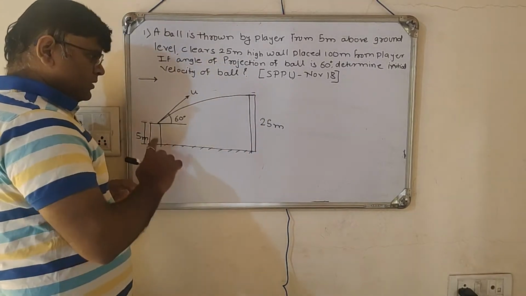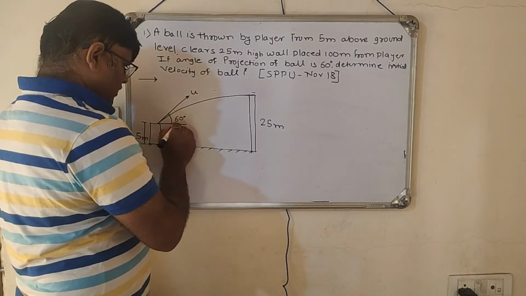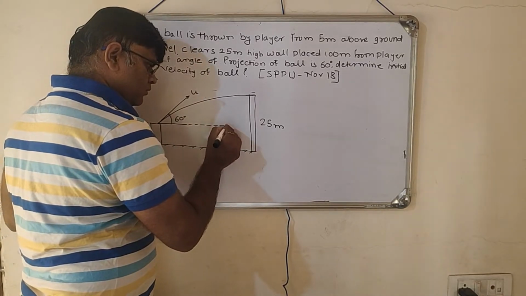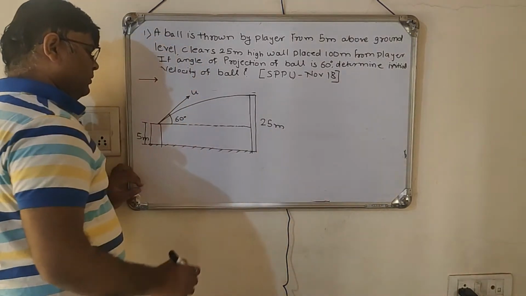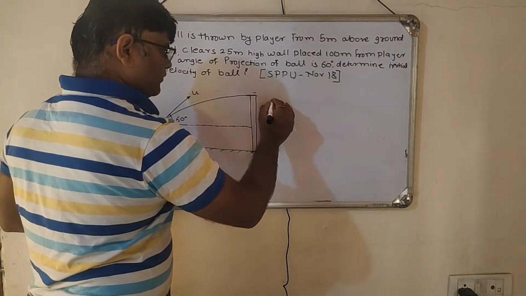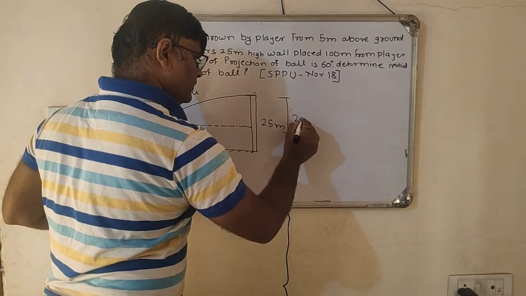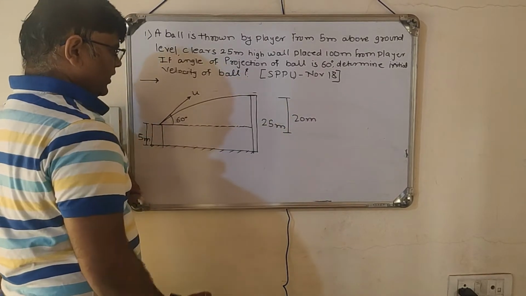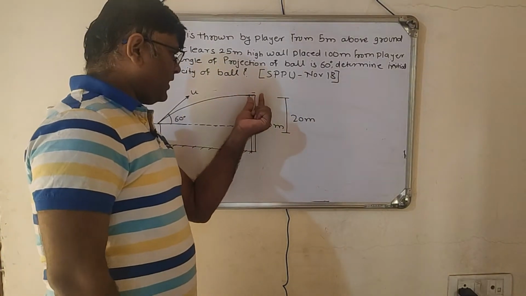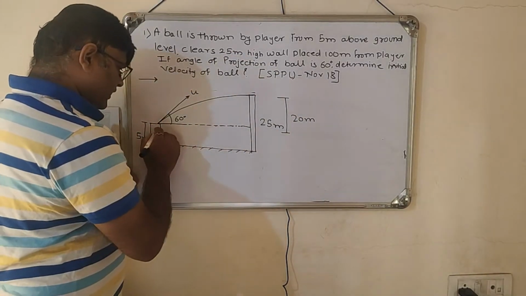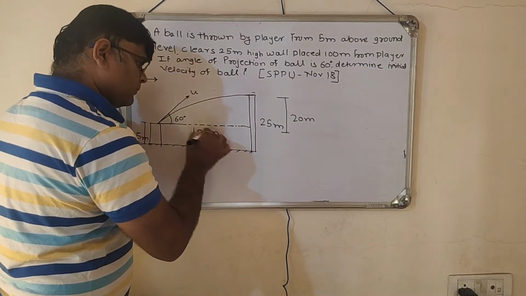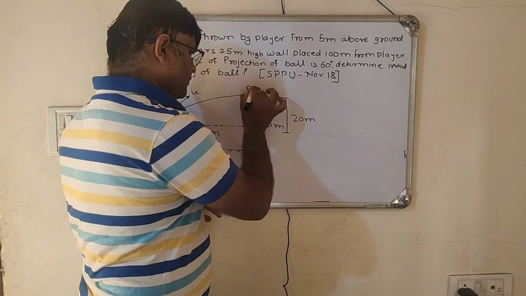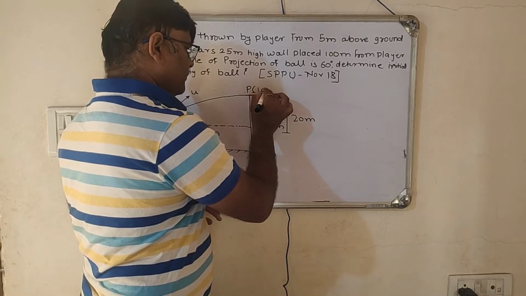If you observe, this problem can be converted like this. If I draw the straight line from the 5 meter height, this total distance will become 20 meter, isn't it? Right? So if I consider the position at this particular point, the vertical distance covered by the particle will be 20 meter, and the horizontal distance they have already given as 100 meter. Okay, so if you observe, this is my point P, which is having the coordinates 100 and 20.